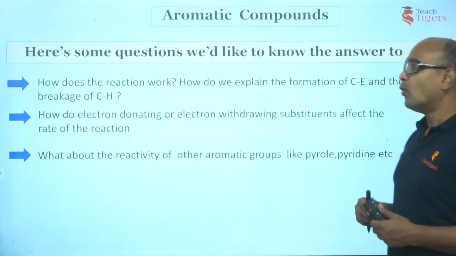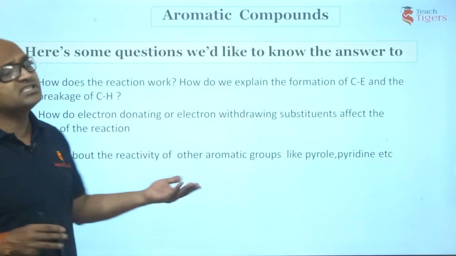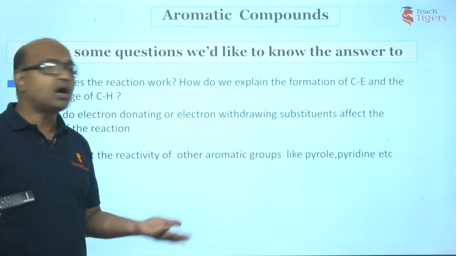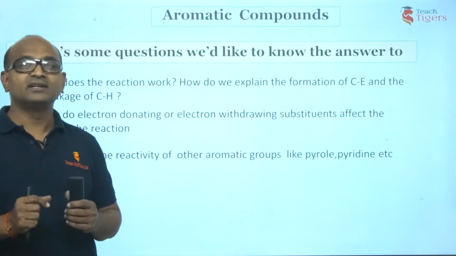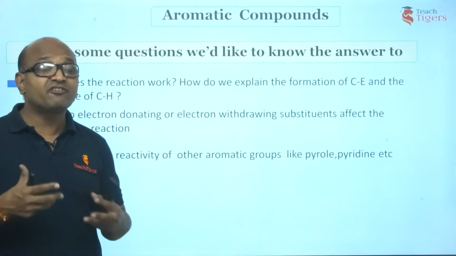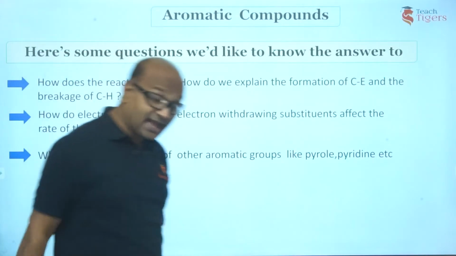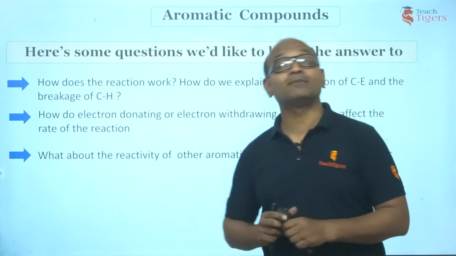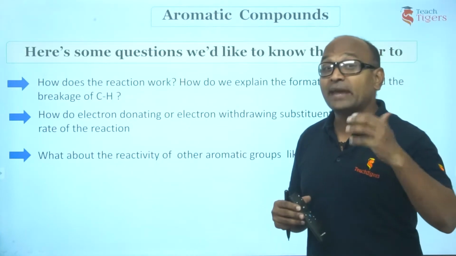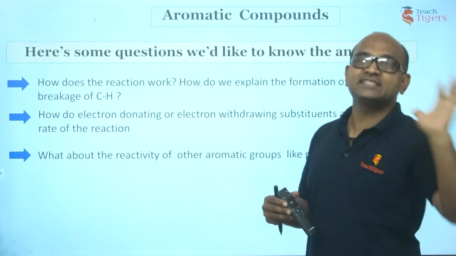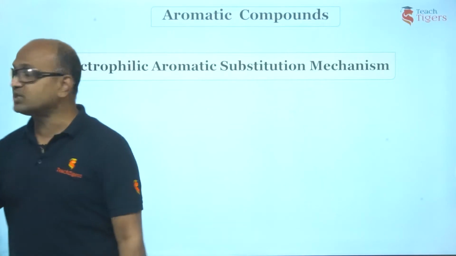And the third one, what about the reactivity of other aromatic compounds? Say this is okay with benzene. So instead of benzene, I take say pyrrole or say pyridine. Do we have the same reaction or a different one? How do they react? Is their rate the same or different? What are the factors that affect the reaction rate? What is the reaction mechanism? These are some questions that come to our mind, right guys? So to understand this, let us look into the mechanism, then I'll come back to the original 6 reactions. Is that point clear? So let's start the electrophilic aromatic substitution reaction mechanism.